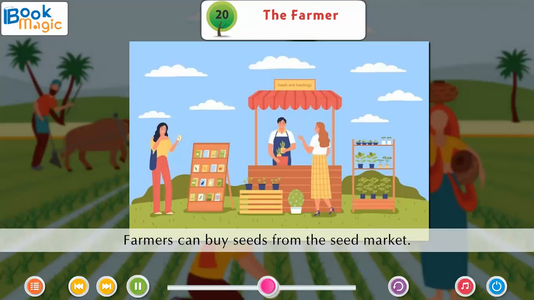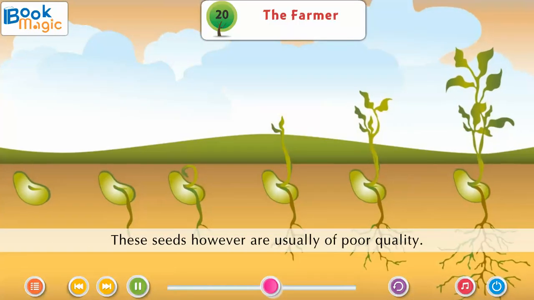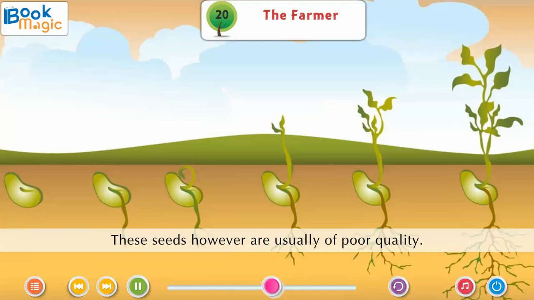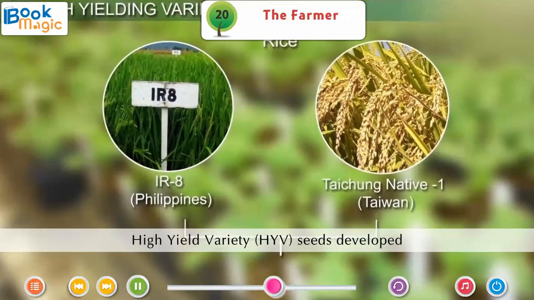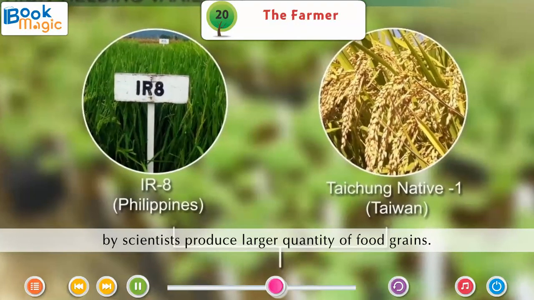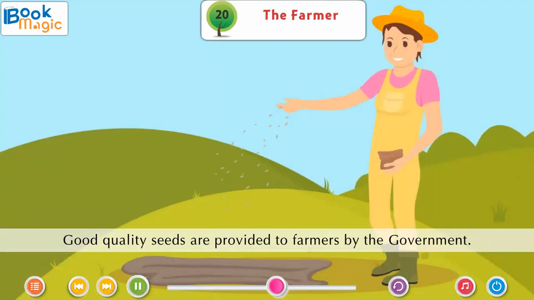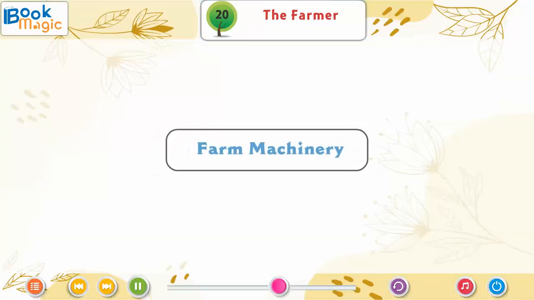Farmers can buy seeds from the seed market. Sometimes small farmers use seeds from the previous year's crops. These seeds, however, are usually of poor quality. This affects crop production. High yield variety (HYV) seeds developed by scientists produce a larger quantity of food grains. Good quality seeds are provided to farmers by the government.